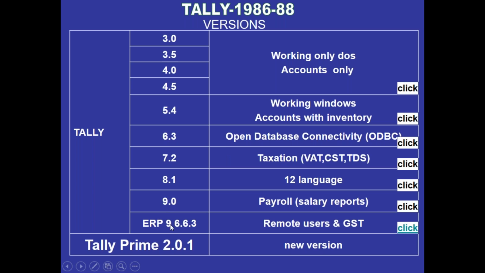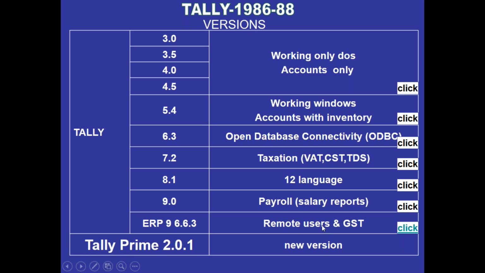And after 9.0, ERP 9 was launched, and most Tally users run ERP 9 only, because ERP 9 was introduced in 2009, while Prime was introduced in 2020, almost 11 years later. Currently 40% of users still use ERP 9 only. In future, every user will update to Tally Prime, because compared to ERP 9, Tally Prime has more features. That's why everyone is shifting from ERP 9 to Prime currently.